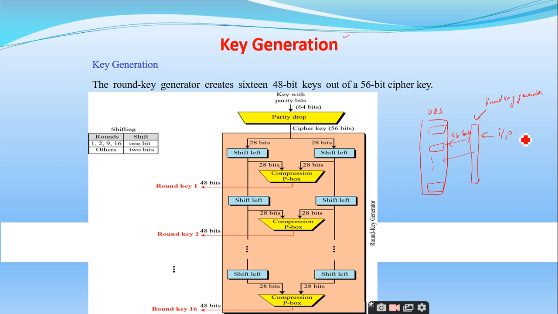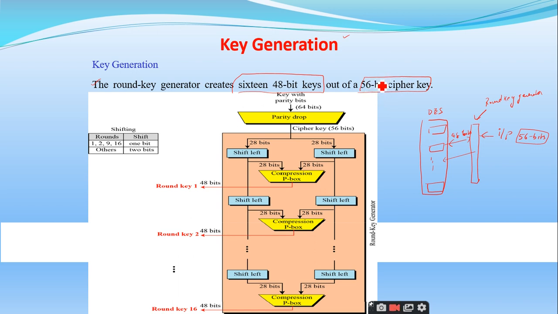But the input is 56 bits. So these 56 bits have to be converted into 48 bits by this round key generator, and every time it should generate a new key for each and every round, right? So how is it happening? The round key generator creates 16 48-bit keys out of a 56-bit single cipher key.